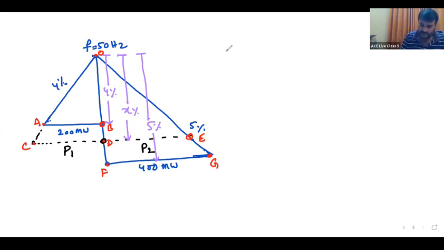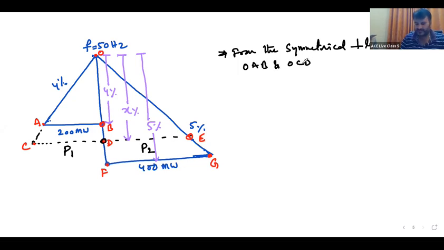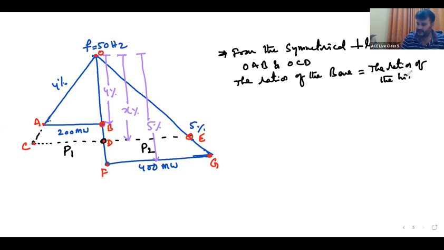So, from the symmetrical right angle triangles OAB and OCD, the ratio of the base is equal to the ratio of the height.